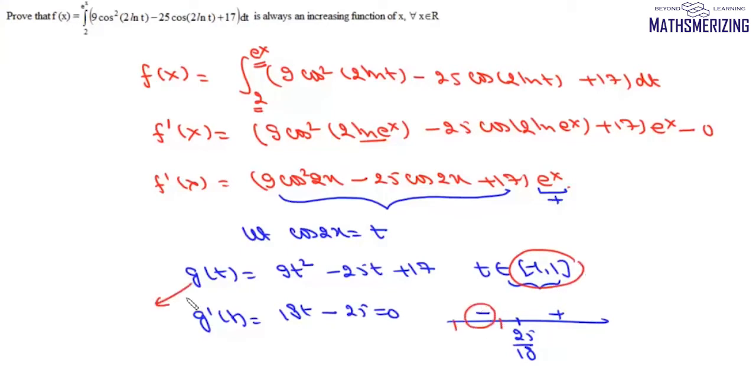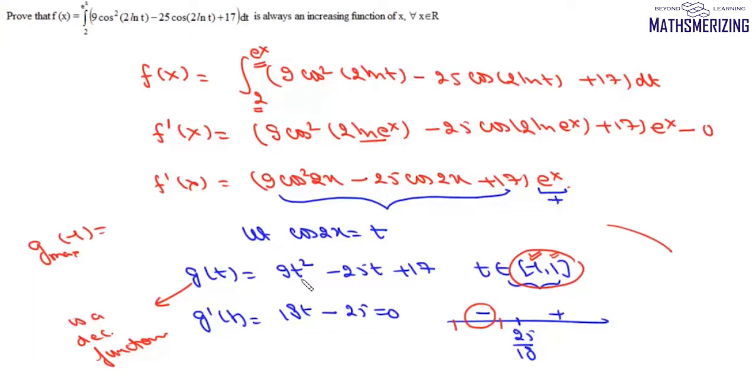So that means g(t) is a decreasing function. And when the function decreases, its maximum value occurs at the point where the interval starts, and its minimum value will occur at the end of the interval. So g max will occur at minus 1.